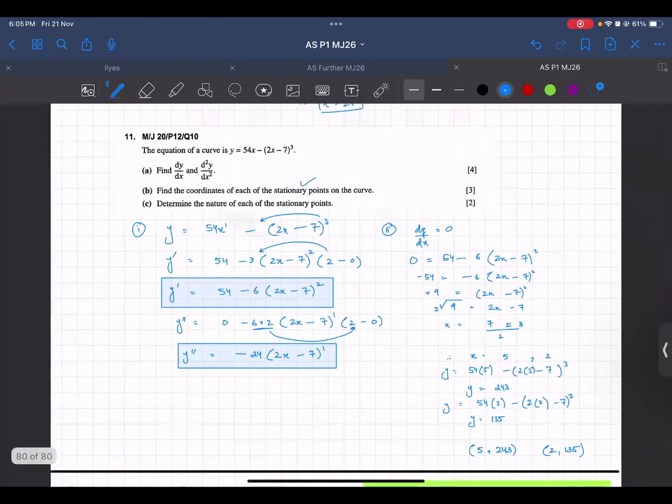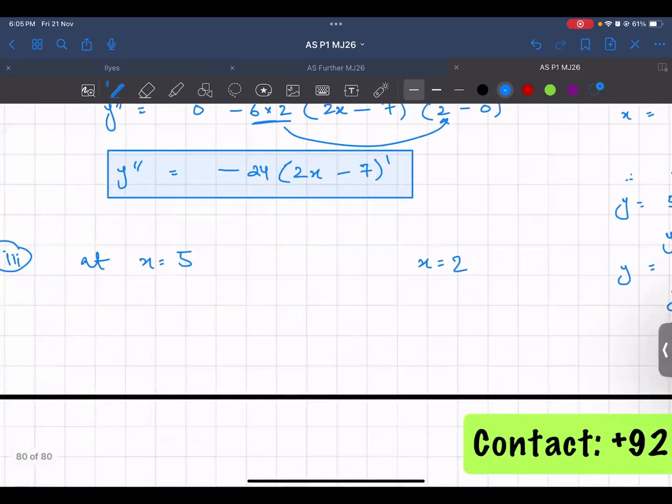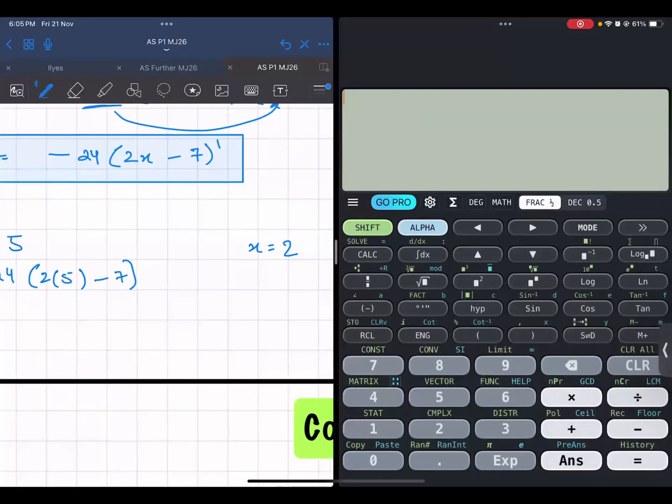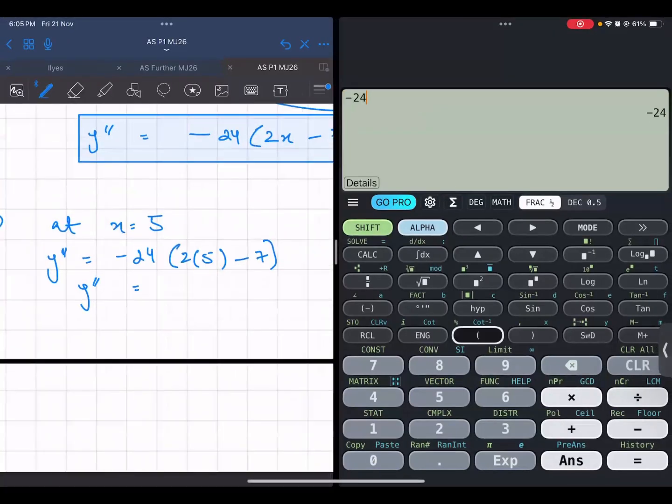Then determine the nature of each of these points, the nature of the turning points. So now you will use the second derivative. You have turning points at x equal to 5 and at x equal to 2. You will find the value of the second derivative: minus 24 times (2 times 5 minus 7), minus 24 into (10 minus 7).